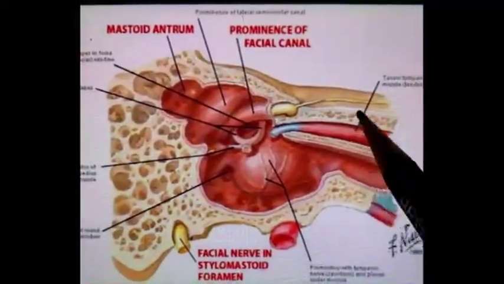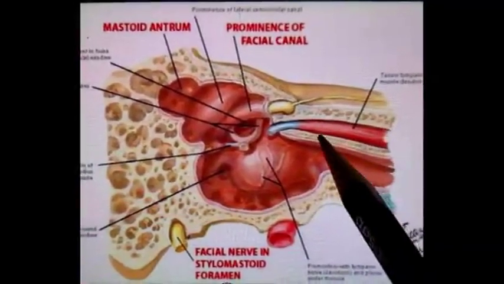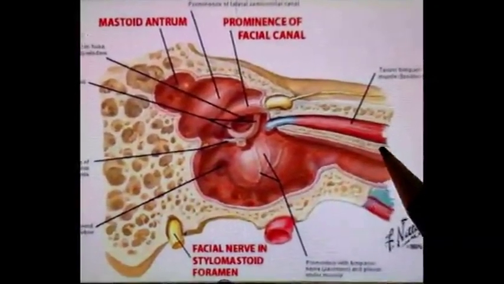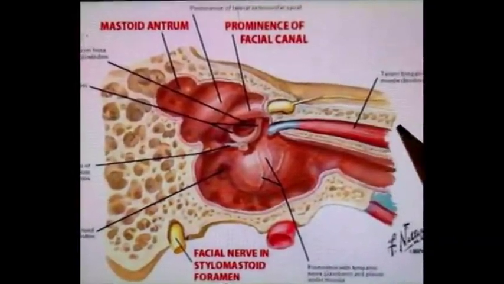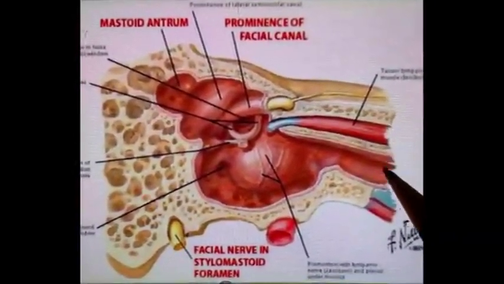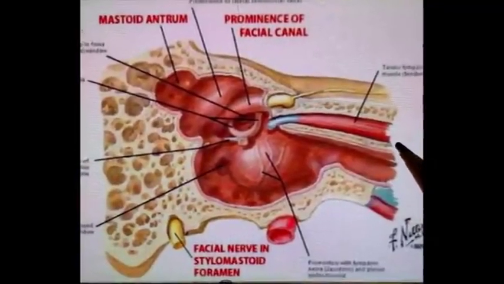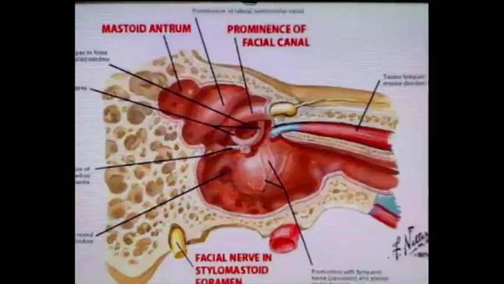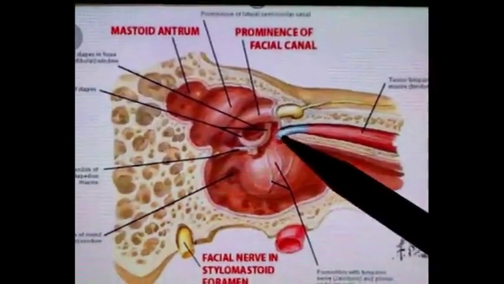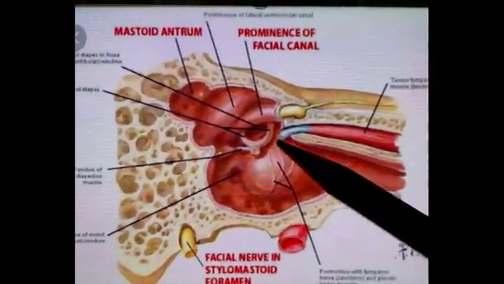The tensor tympani muscle arises from the bony part of this canal, also from the cartilaginous part of the auditory tube, and also from the base of the skull. The muscle ends in a tendon which reaches the medial wall.